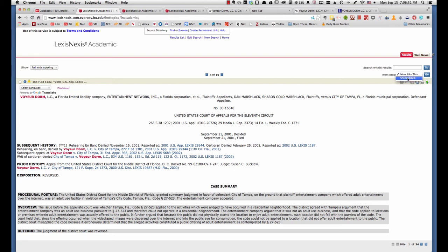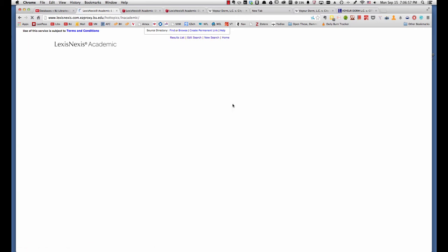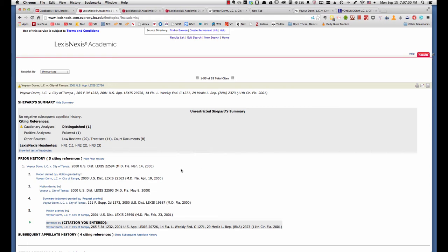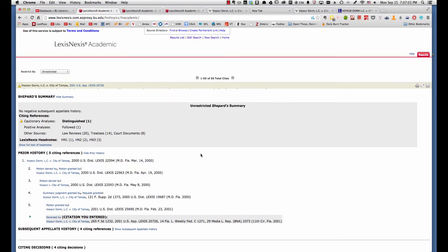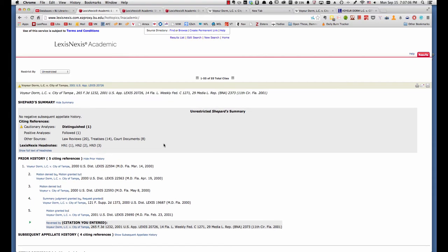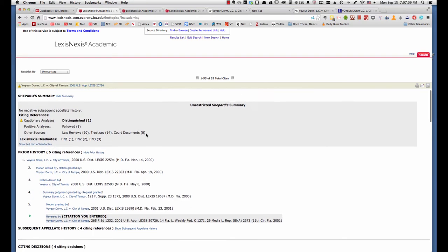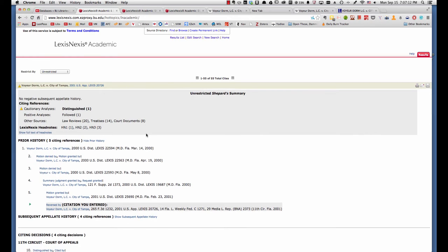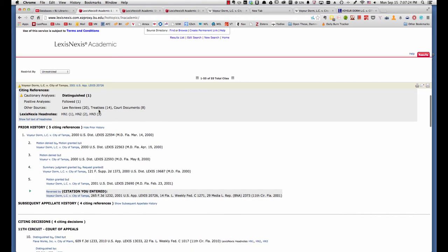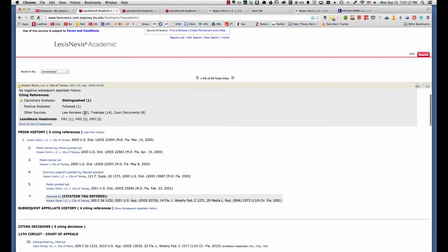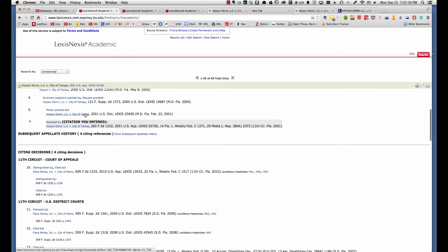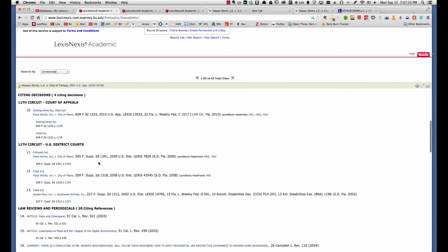If we want to see how it's been treated by other courts, we'll click on Shepardize and hit go. That brings us to the Shepard's summary, and we'll see that it doesn't have much of a precedential history. There is one court that issued a cautionary analysis, meaning it distinguished the facts of its particular case from the Voyeur-Dorm decision. And one court followed it, but for the most part, other courts have not really done much with it.